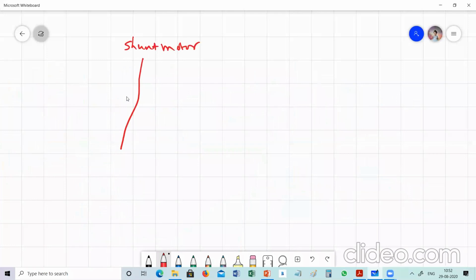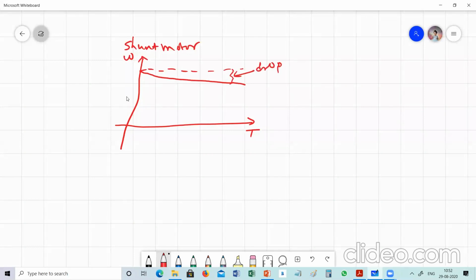If you have studied the characteristic of the shunt motor, with speed on the y-axis and torque on the x-axis, we know that it is a constant speed motor, but actually the speed drops somewhat as the load increases. This type of characteristic is known as drooping, a drop in speed as the load increases.